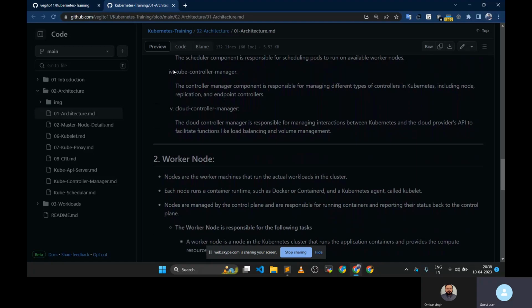The next thing is the controller manager. There are a lot of controllers available. Suppose you want to scale the application, then there is a replication controller, which handles all these things. If you want to attach a volume, there is a volume controller. If you want to create a snapshot, there is a snapshot controller. A lot of controllers are available in Kubernetes, and all of these are handled by the controller manager.